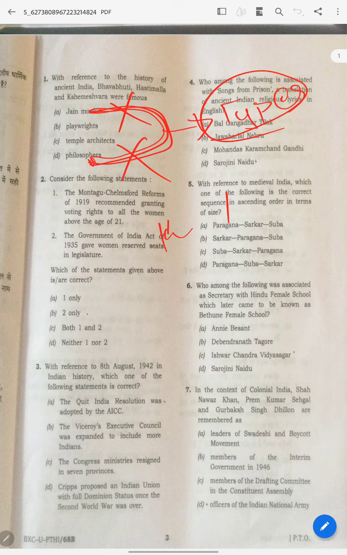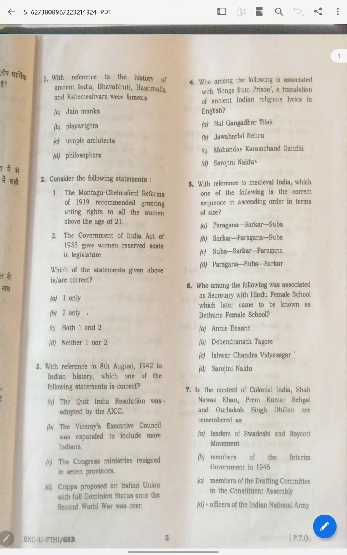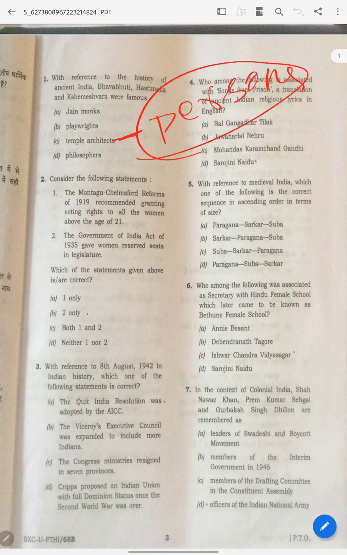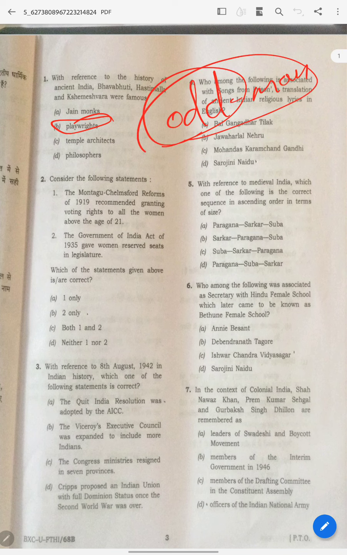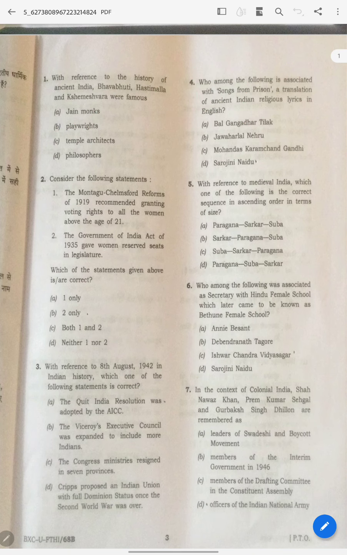Now coming to the third option, temple architects. Temple architects means what? This is also talking about a person. So what is the odd man out here? This is playwrights, right? So the answer is playwrights. Sometimes in UPSC you have to use odd man out. That's it. This method you have to use, and the answer is B.